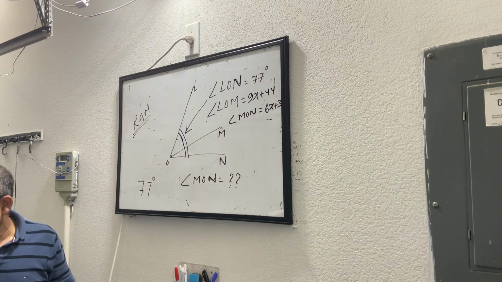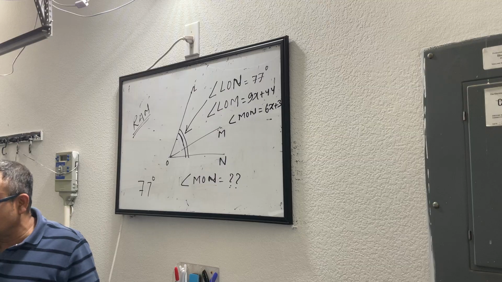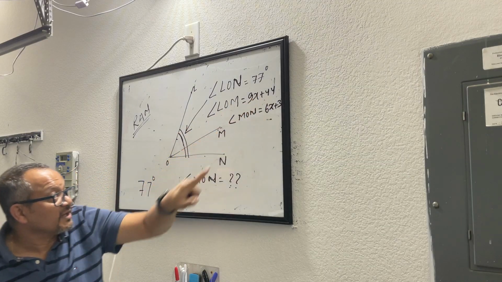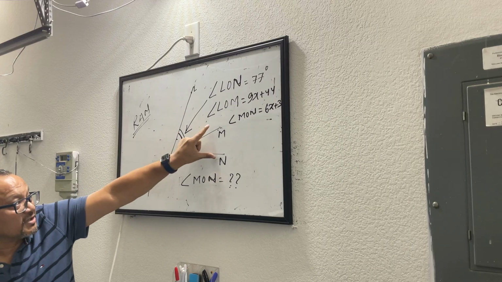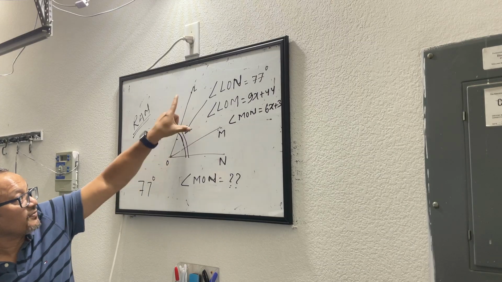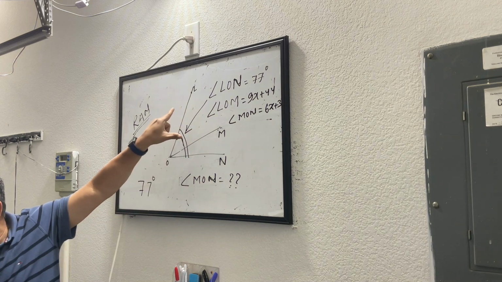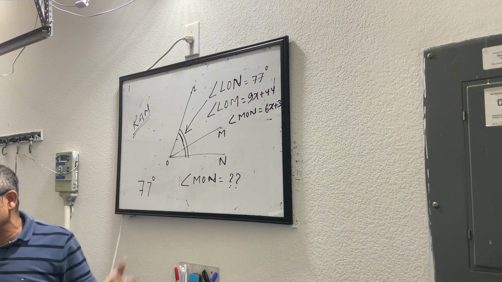You don't have to find it out. You are given this value as 9x plus 44 degrees, and this is 6x plus 3. If you find this angle, that will be a part of this whole angle, right? So this whole angle minus this will give you this angle any which way. But the question says only find this one. If you can find this one, you can find the other one.